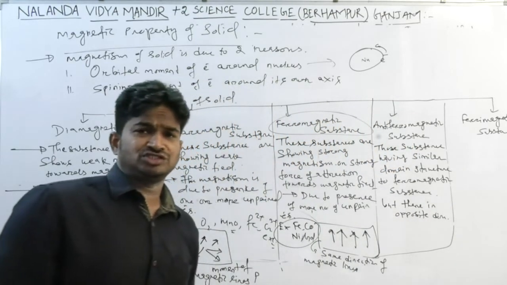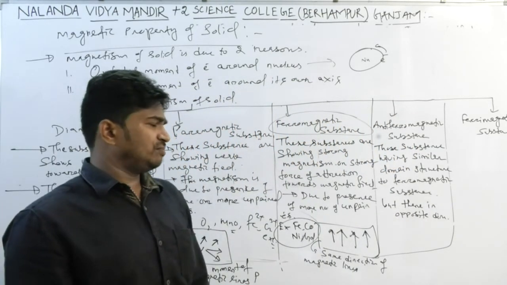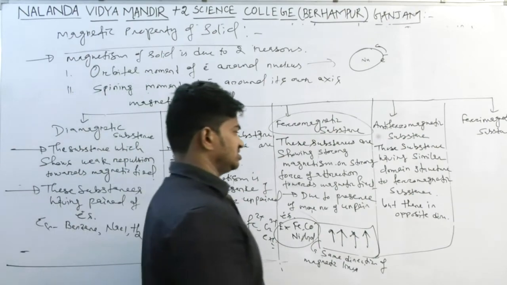And due to these opposite directions, the magnetic moments cancel out each other.